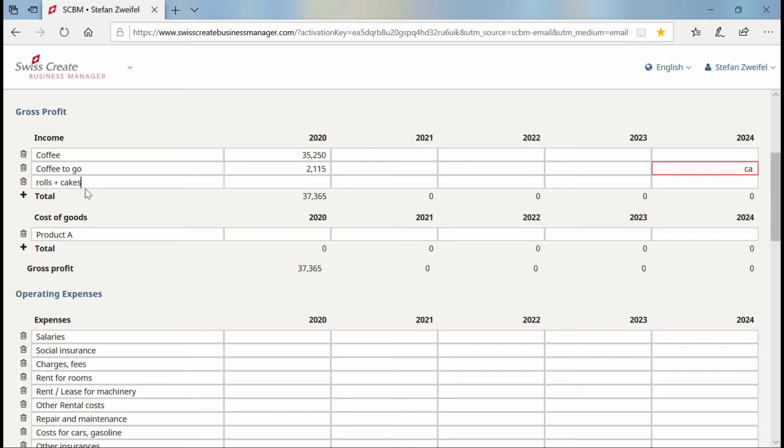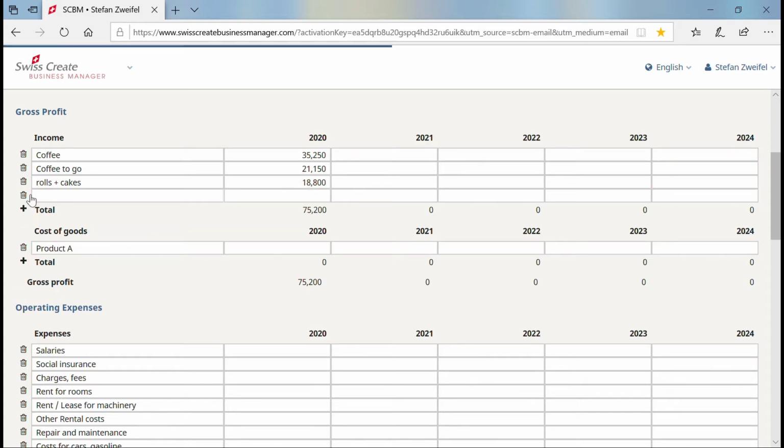So 40 bread rolls and cakes at $2 for 247 days in a year. That gives me about $18,800. Oh, hey, I see a mistake here. I have a missing O. So, okay. What else is there?